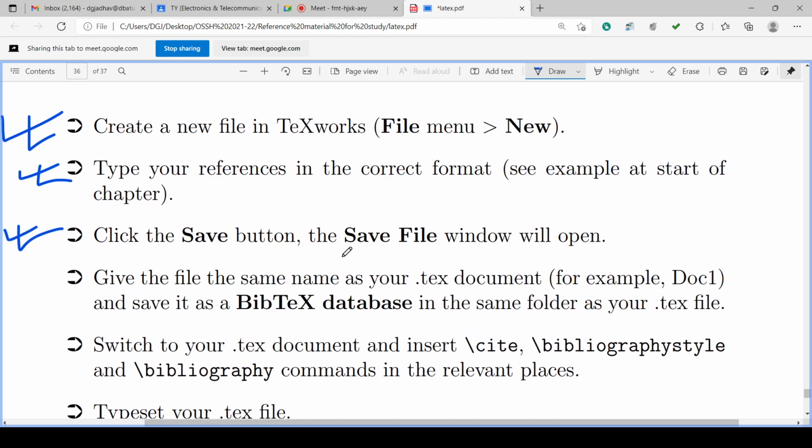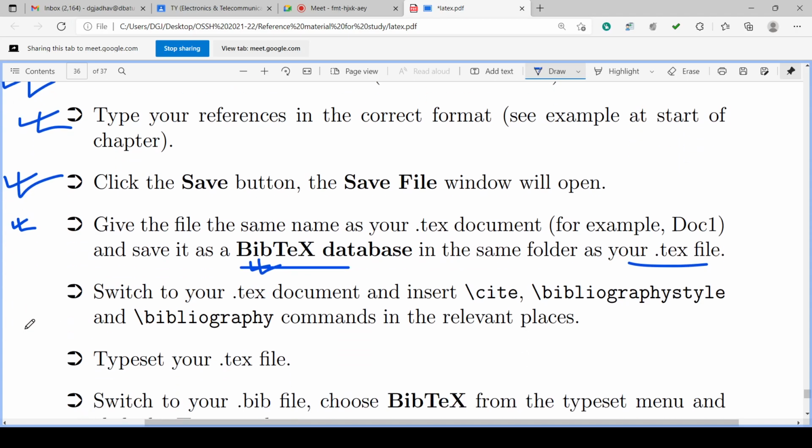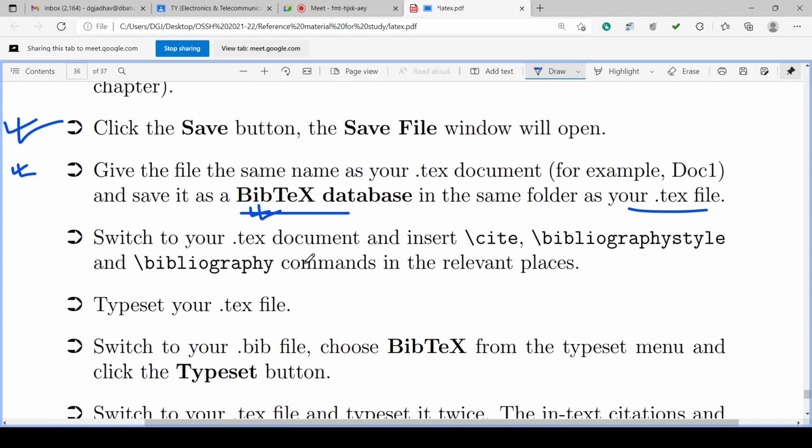Then click the save button and the save file window will open. And in save file, what do we have to save? The document name and its extension. Give the file the same name as your .tex document, for example doc1, and save as BibTeX database in the same folder as your text file. Now we are using the same name as the .tex file, but with the extension of BibTeX database. Then save your .tex document and insert \cite, \bibliographystyle, \bibliography commands in the relevant places in the .tex.